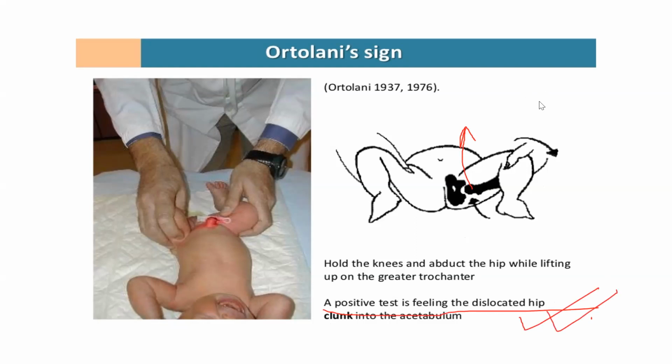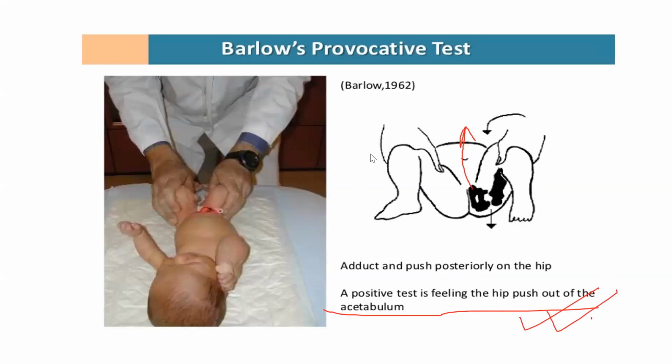The other test is the Barlow test. When the hip dislocates anteriorly in Ortolani, in Barlow you will do adduction. While doing adduction and pushing it down, it will dislocate posteriorly. So there is a posterior dislocation. This is the Barlow test.